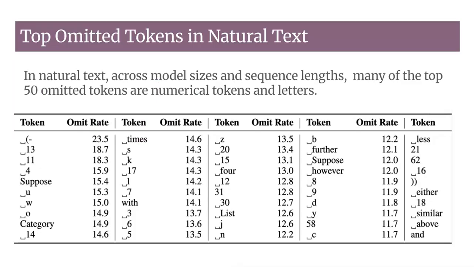To get a sense of which tokens Mamba tends to leave out when reconstructing natural text, we look at the Pile evaluation dataset and measure omission rates for each token across all sequence lengths. This table shows the most frequently omitted tokens for the 1.4 billion model, and we see consistent results across model sizes. Among the top 50 omitted tokens, there are many numbers, individual letters, and common stop words. This gives us our first clue about Mamba's memory. It seems to have particular difficulty with math-related content, since numbers and letters often serve as variables or placeholders in mathematical text.